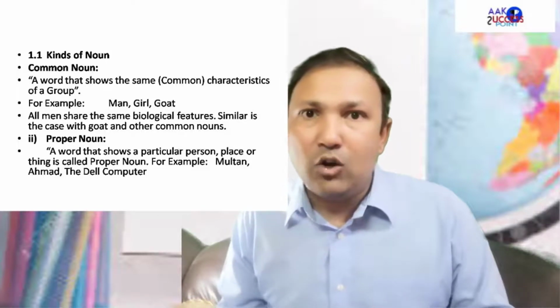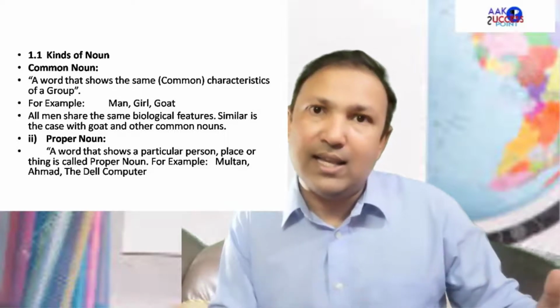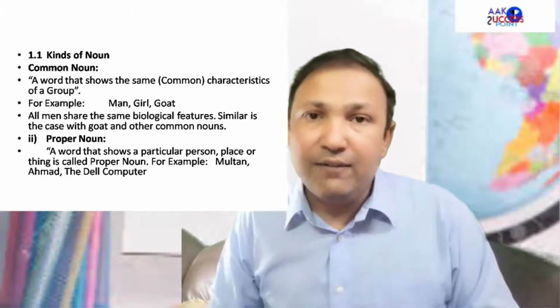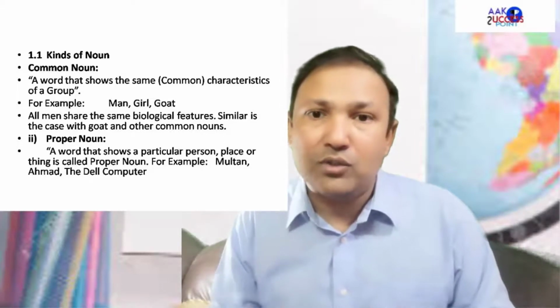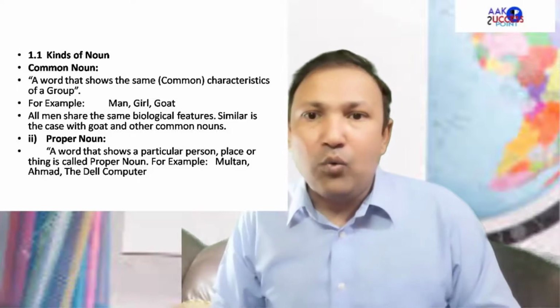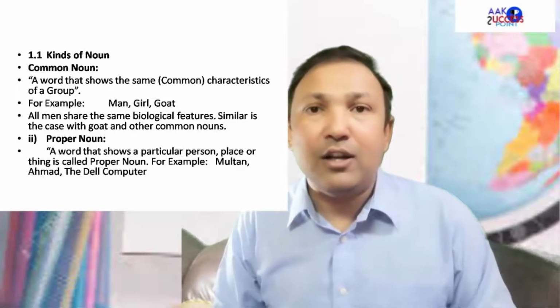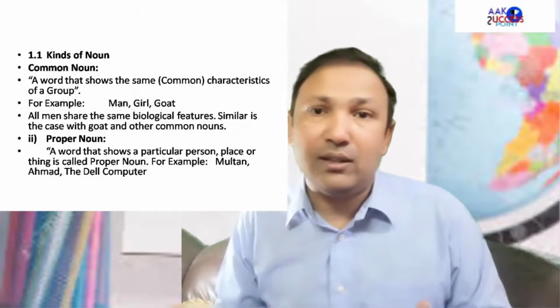Computer, that is common noun, but if I say Dell computers, that is proper noun, because I have categorized that, I have labeled some name to the common noun, so it becomes proper noun. So what's the proper definition? A word that shows a particular person, place, or thing, that is called proper noun. I hope that you have got Multan, Ahmad, the Dell computer.